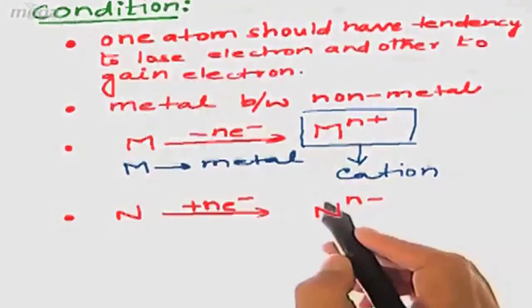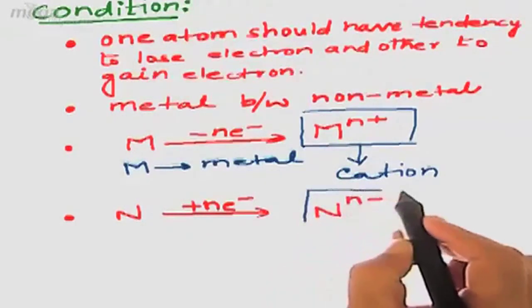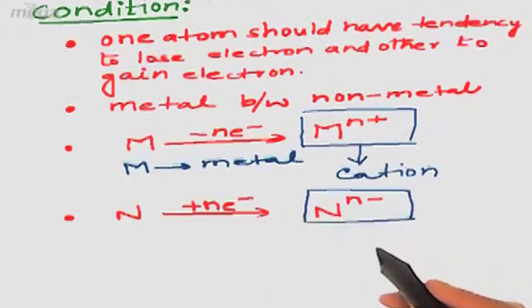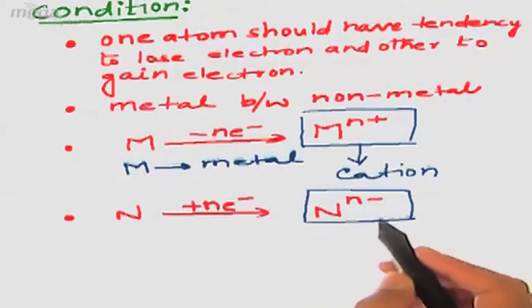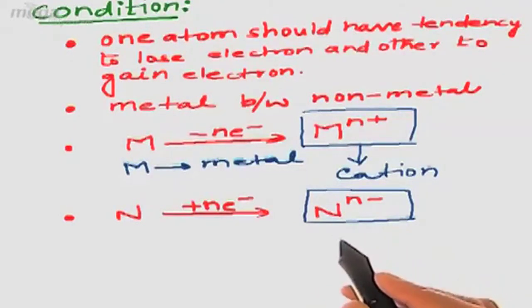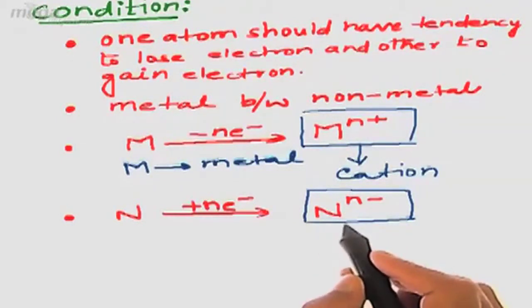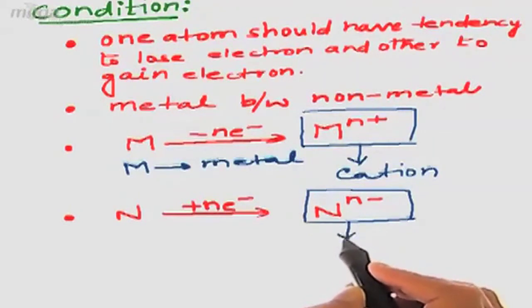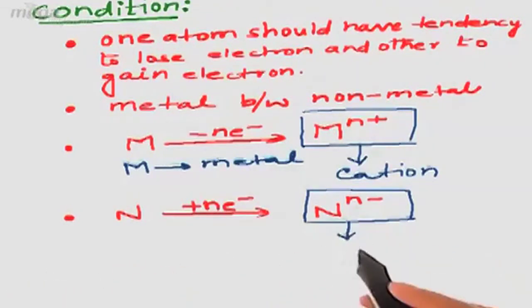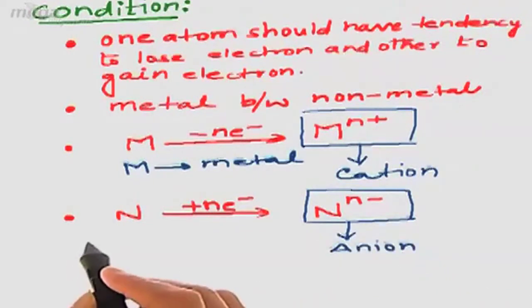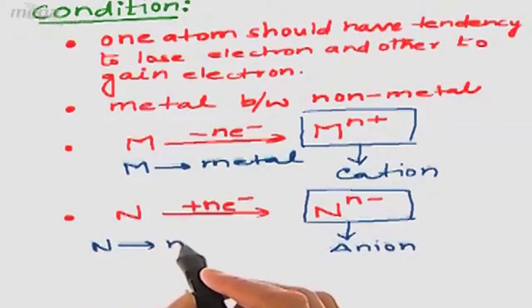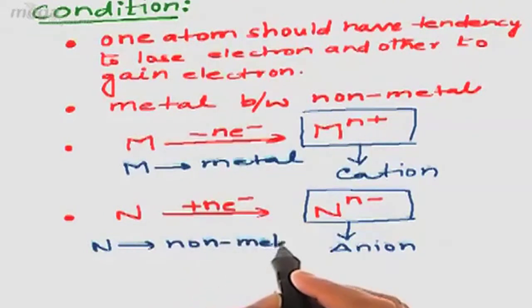Because here the electrons will be more as compared to protons. So n negative charge will be present on the non-metal. After the gain of electron, this charged non-metal will be called an anion. Here we are writing N for non-metal.